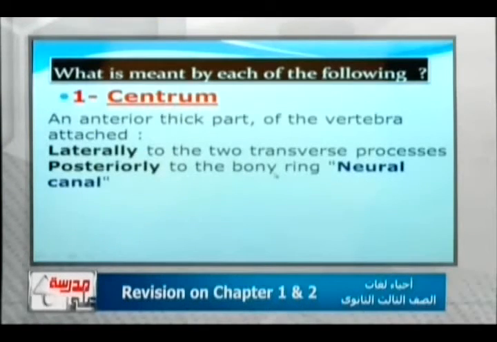The centrum is the anterior part of the vertebra which is attached laterally to the two transverse processes of the vertebra and posteriorly to its neural canal. Of course, it is a part of the vertebra, connected with the transverse process, and posteriorly to the bony ring, the neural canal or the neural arc.